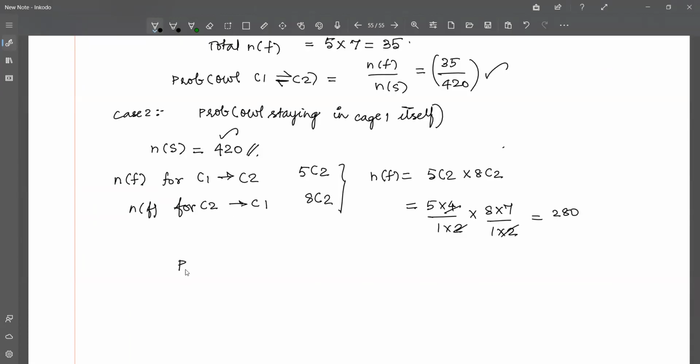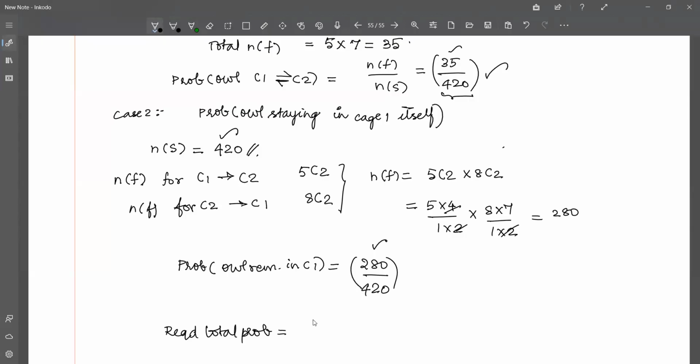The required probability for the second case, which is owl remains in cage 1, is equal to 280 over 420. So as I guessed, the total sample space is the same, and the numerators can now be added, and I hope it gets simplified because, as I can see, 7 is a common multiple in 35 and 280. There could be more common factors.